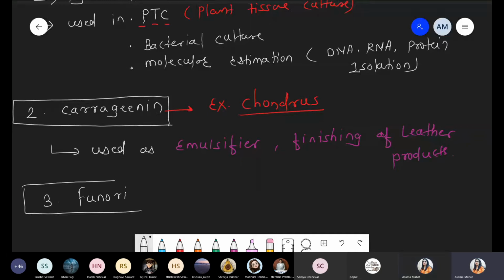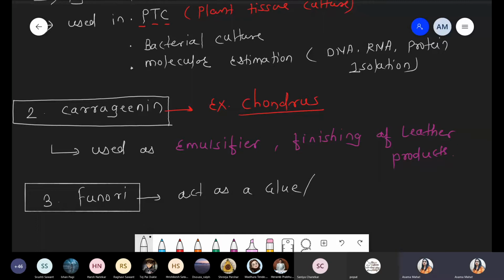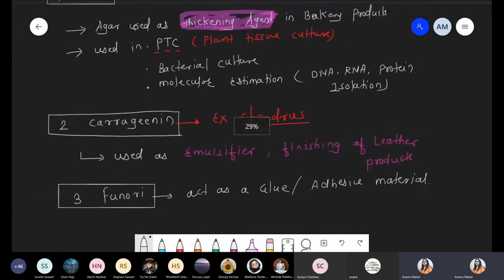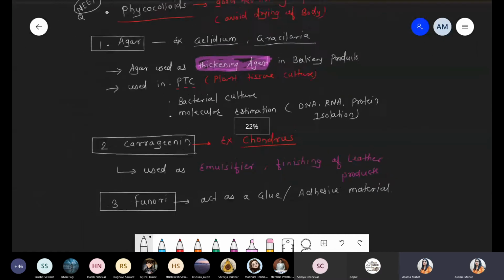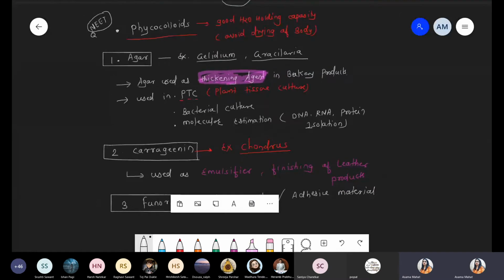Third one. Basically, Funori acts as a glue, or some adhesive material. It is used like glue. That material is nothing but Funori. Chalo. So these are the three important parts with respect to red algae. Number one, agar. Number two, carrageenan. And number three, Funori. Yeah, got it? This point is clear.